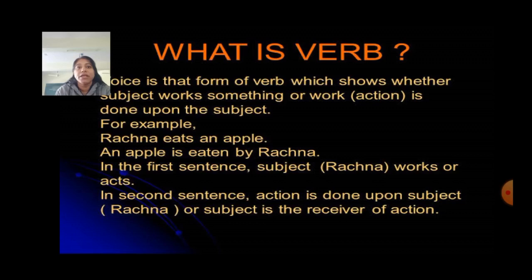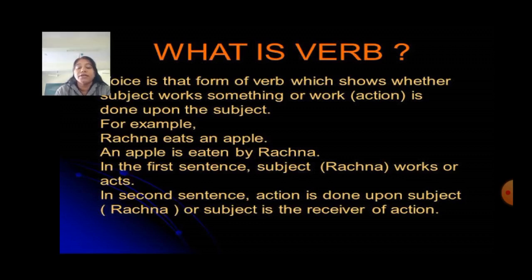That means, for example, Rachna eats an apple. An apple is eaten by Rachna. In the first sentence, subject Rachna works or acts. And in second sentence, action is done upon the subject, that is Rachna, or subject is receiver of the action.